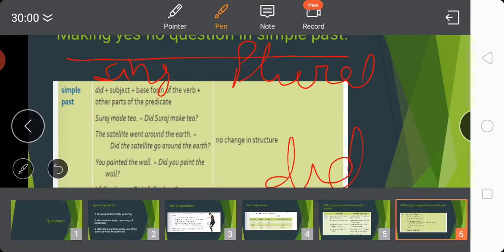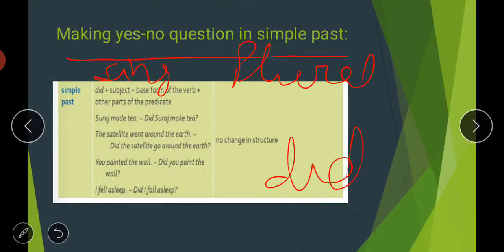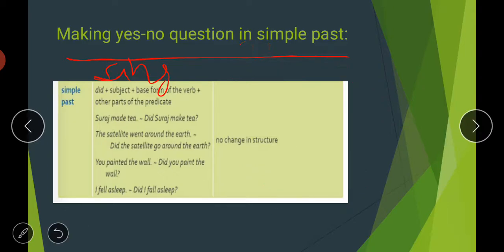So whether we are talking about a singular or a plural subject, we will always use the helping verb did. In case of present, we were using do and does for singular and do for plural. But here we are talking about simple past, so there is no change in structure for plural. We will simply do as we do in case of singular.